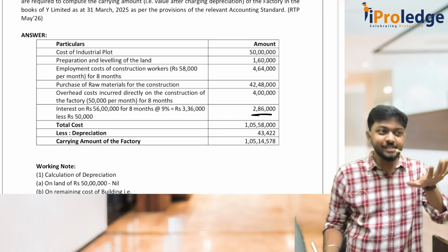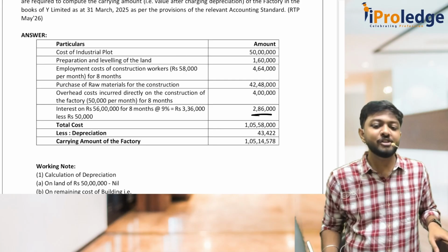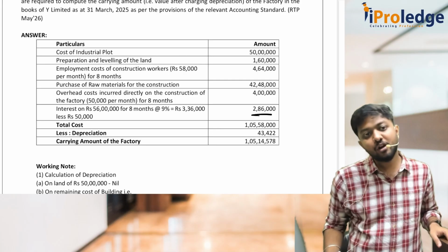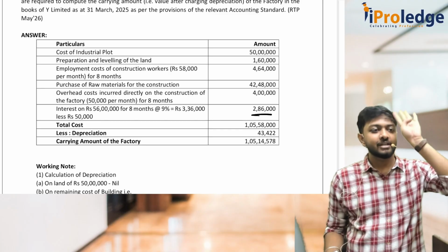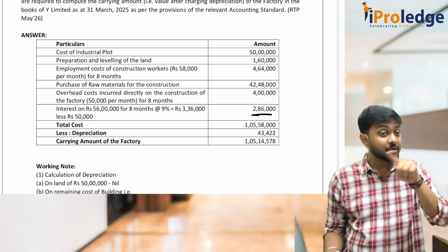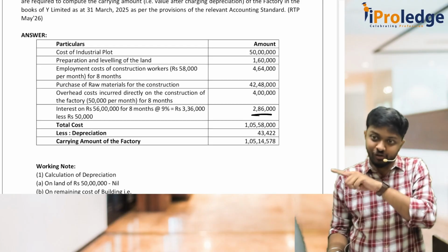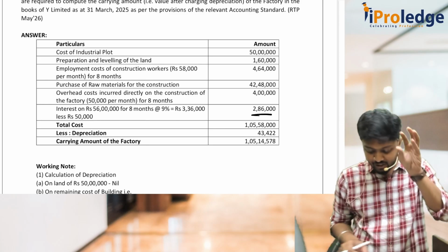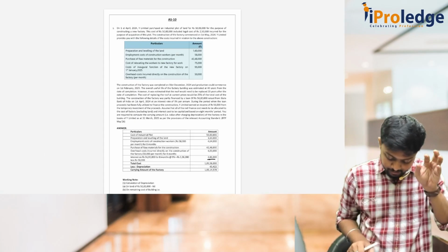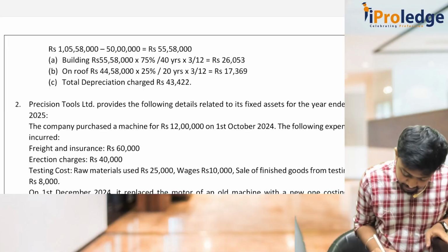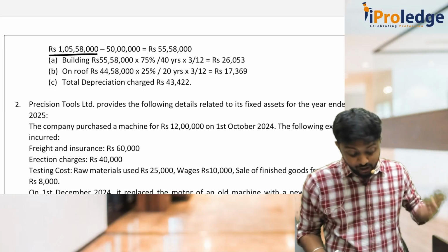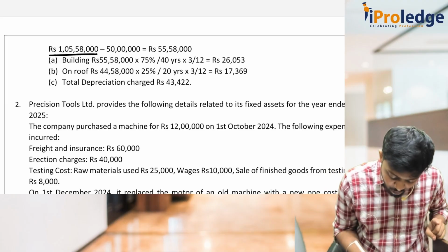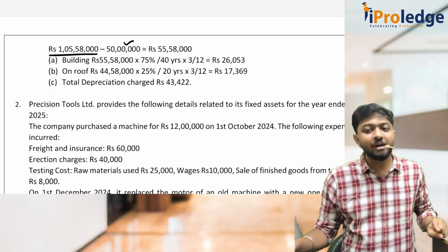Now I have to find out depreciation. How to find out depreciation? Which method? We have to use SLM. For SLM we need the useful life. What is the useful life of the building? 40 years. But don't forget, building is 40, roof is 20. And how much is the roof? 25%. Building is 75%. So I'll take 1 crore 5 lakh 58,000. Out of that, upfront I will minus how much? 50 lakhs. Can you tell me why I am minusing 50 lakhs?